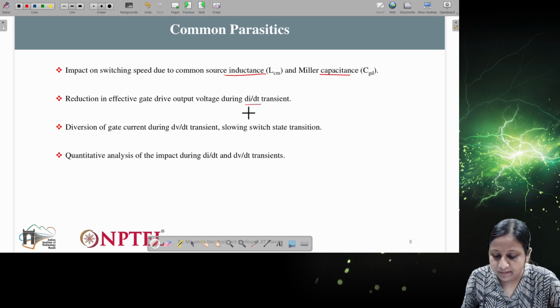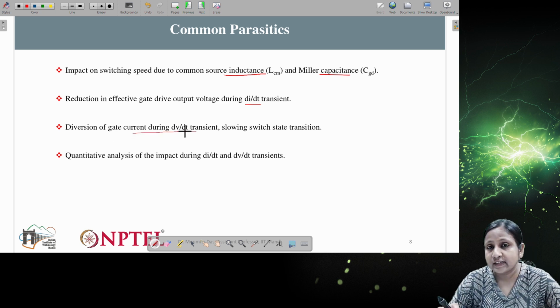So during this time, the gate drive output voltage can reduce effectively. Okay. Next is diversion of the gate current during the dV/dt transient. The dV/dt transient comes during the turn on time, and if it comes, then the current we need to provide to turn on the device will reduce because of the diversion. What will happen because of that? That will slow down the switch state transition.